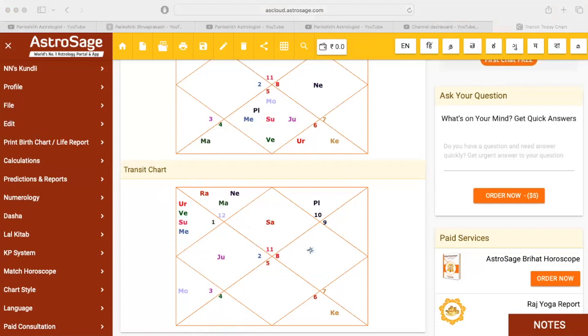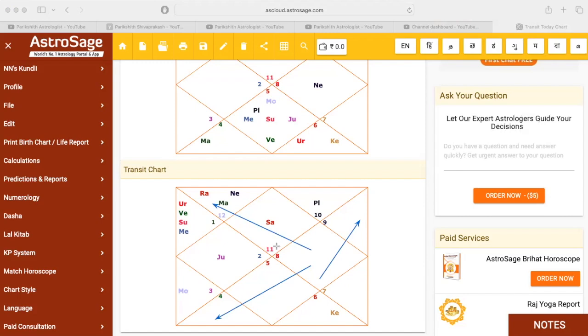During the transit, if the 10th house lord is sitting in the second house, or the 10th house lord is sitting in the sixth house, or the 10th house lord sitting in the 11th house, or the 10th house lord sitting in the 10th house itself, then during this period of time, this person will get a job or will get a promotion or higher salary. That's how you need to predict a job.